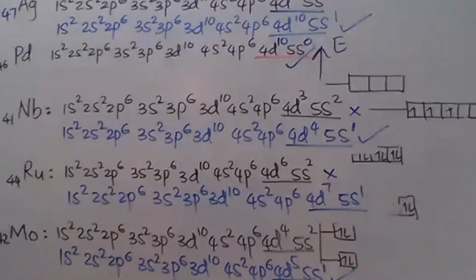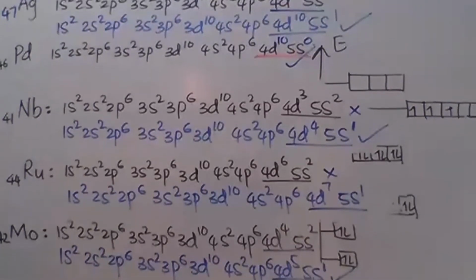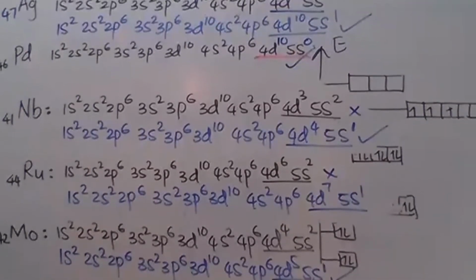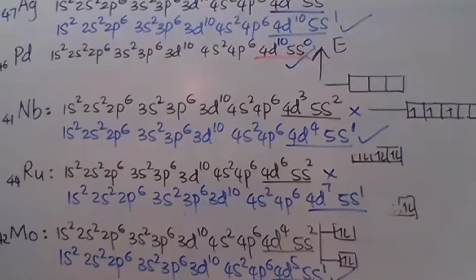Other elements like rhodium, also the same thing. Those elements, 42 to 47 I think, one electron rearrangement can be seen.